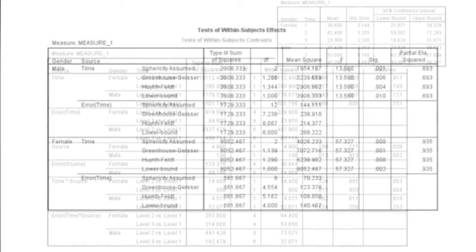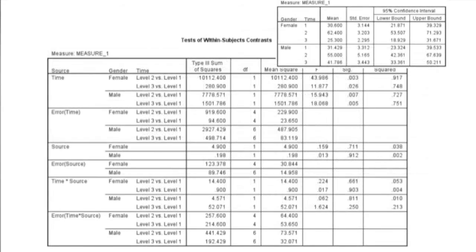Now the tests of within subjects contrasts table is always provided in the repeated measures, but it's not routinely used. Here we're interested in the two contrasts, specially selected to enable us to interpret the interaction: level 2, which is post-test, versus level 1, which is pre-test, and also level 3, which is follow-up, versus level 1, which is our pre-test, for both males and for females. This is highlighted above.